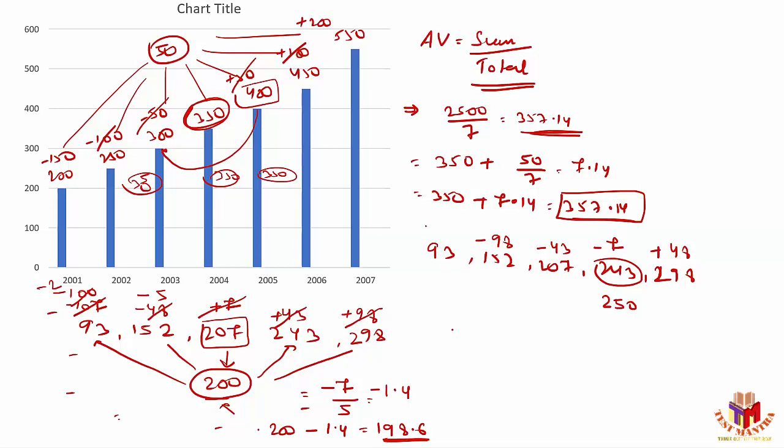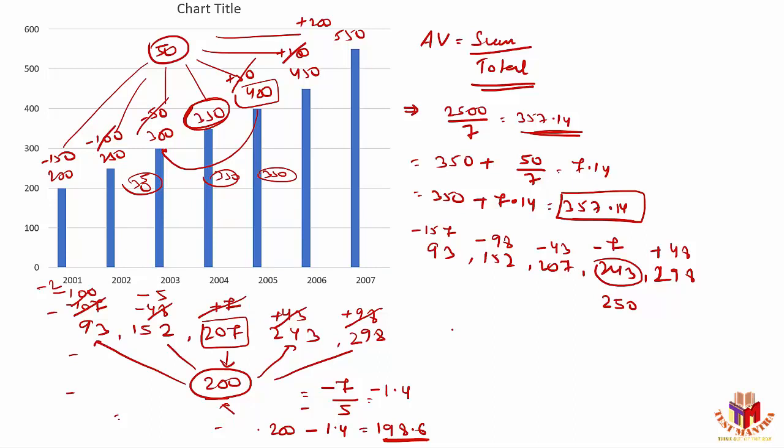And this figure will be how much? 157 less than 250, right? Now identify. Here it is difficult for me to cancel out the values, right? Because maximum values are negative values. So I'll have to work on these values. But let's check whether I'll get the same answer or not.